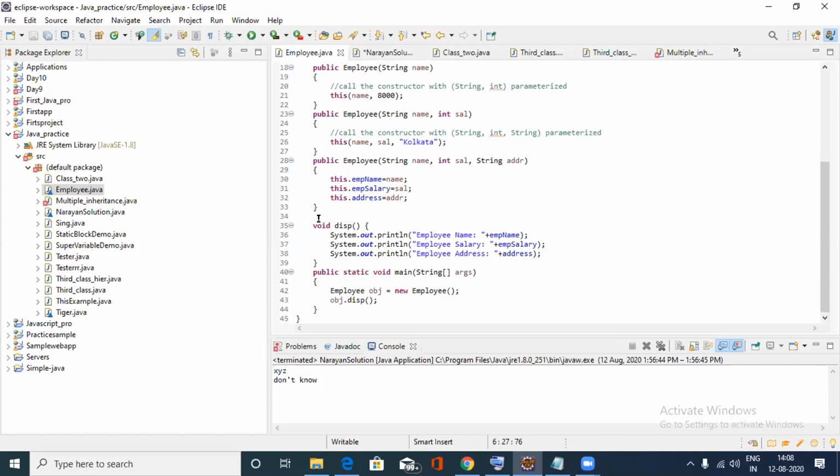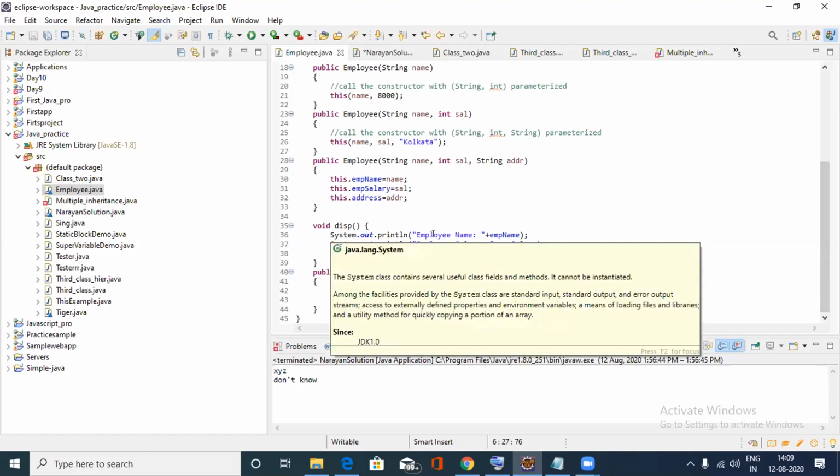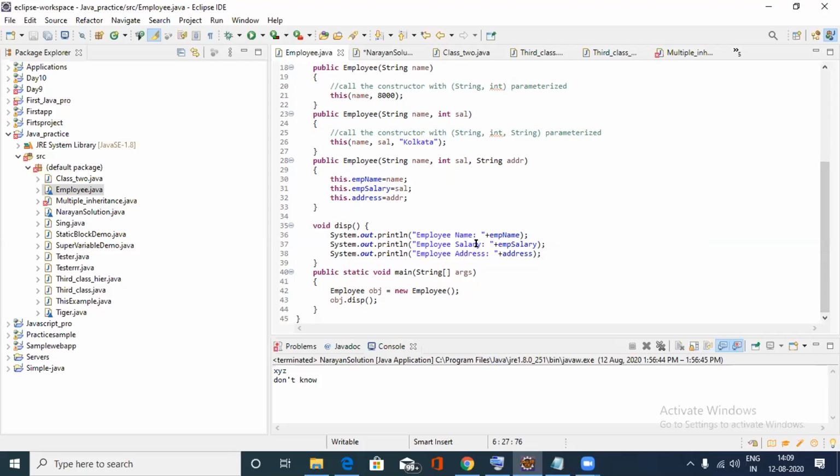After that, for getting output in the display, I use void display as a method, and I want to print out that message. So I use System.out.println with employee name plus empName, and after that I want to know the employee salary. That's why I am using System.out.println employee salary plus empSalary, and after that I want the employee address.